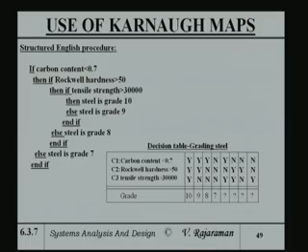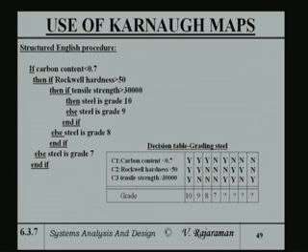So, the first rule says if all three conditions are satisfied, then the grade is 10. If the first two are satisfied and the third is not satisfied, then the grade is 9. If the first is satisfied and the other two are not satisfied, the grade is 8. If none of them is satisfied, the grade is 7. That is what the rules say.